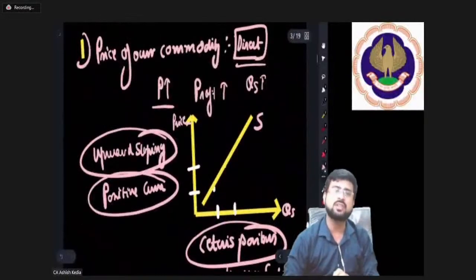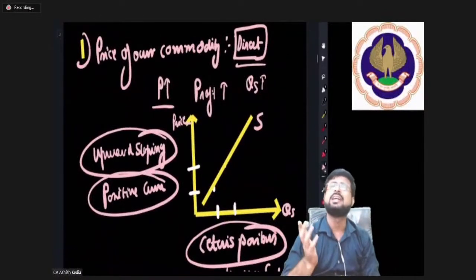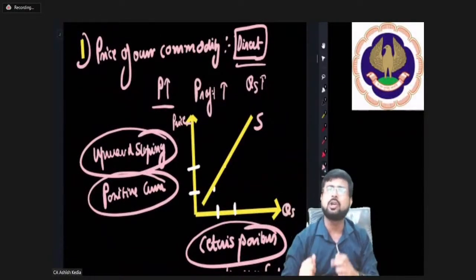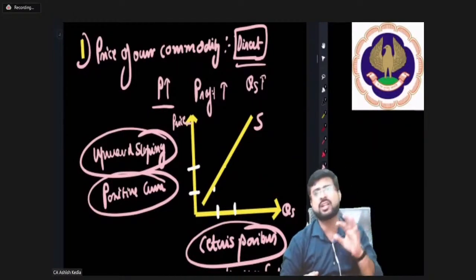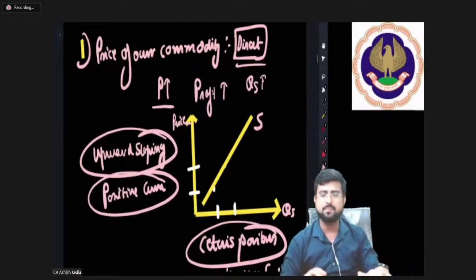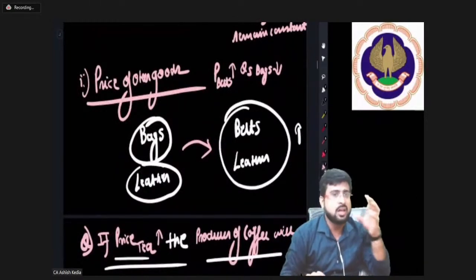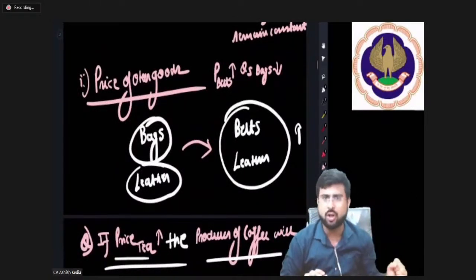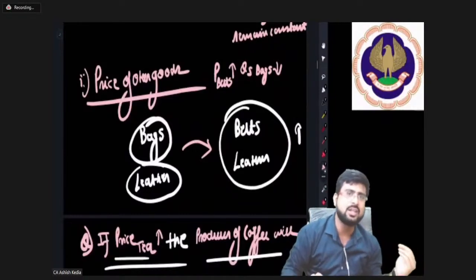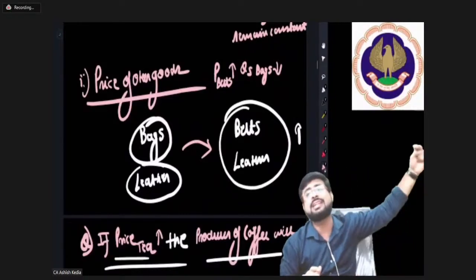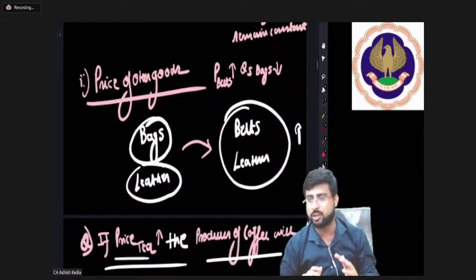The first point we studied was price of own commodity. If price of own commodity rises, quantity supplied will rise, other factors remaining constant, because profit margin is rising. If price of other commodities is rising, current commodity supply will fall, because the producers will find it even more profitable to supply the other commodity rather than the current commodity.